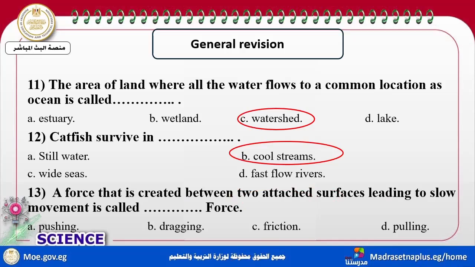A force that is created between two attached surfaces leads to slowing the movement. So it's not gravity. It must be friction force.